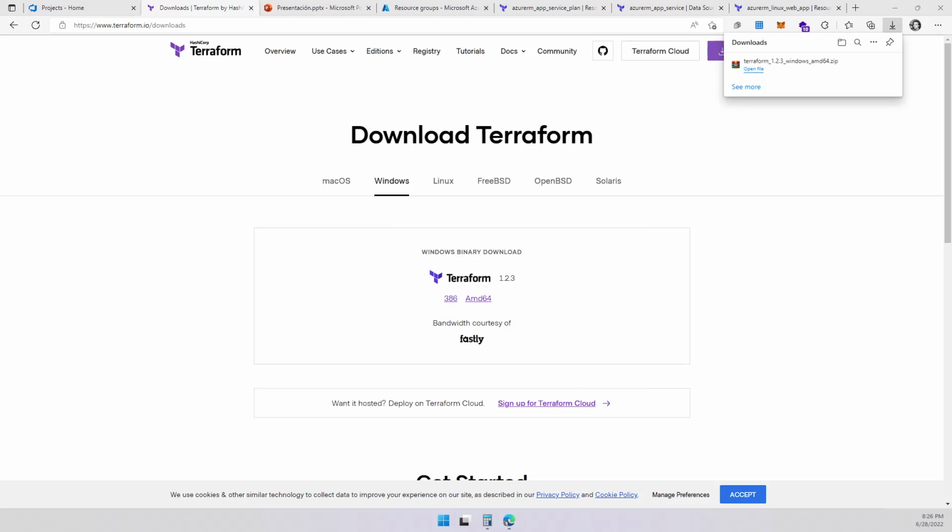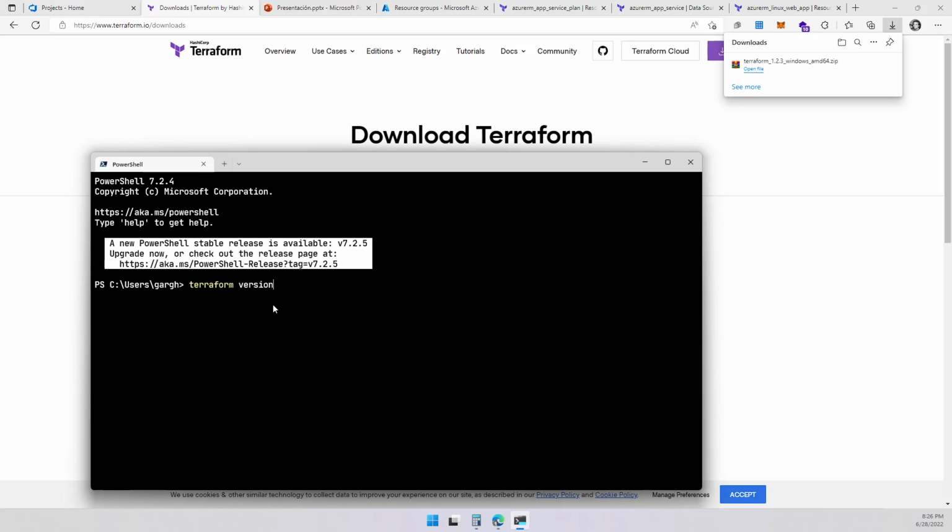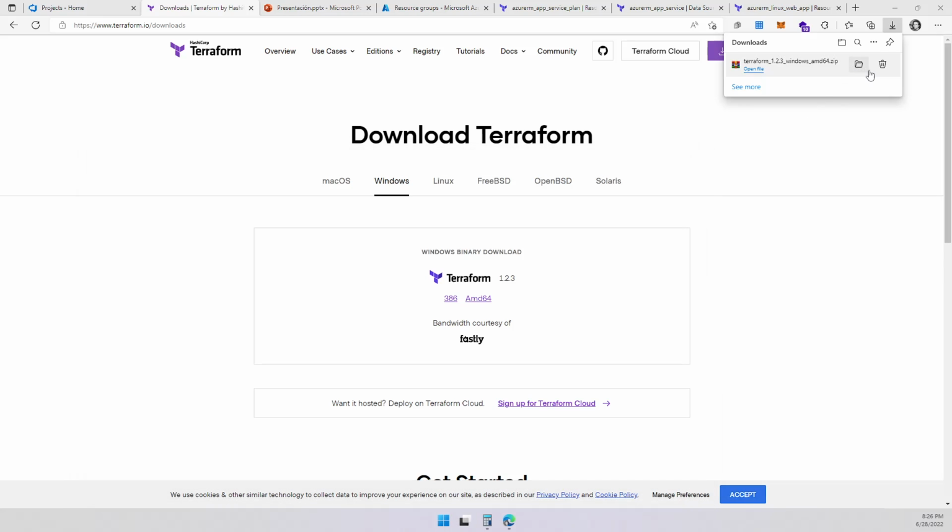To confirm that I was okay, remember my version was 1.2.2. Let's run the command again. Now it is 1.2.3. We successfully updated our version, which is pretty much the same thing as installing. We're good to go over here. So now we know that Terraform is installed. Let's create some resources. Let's go to